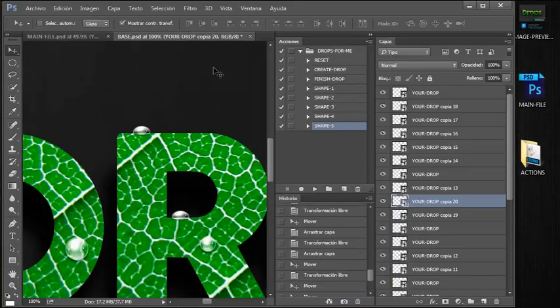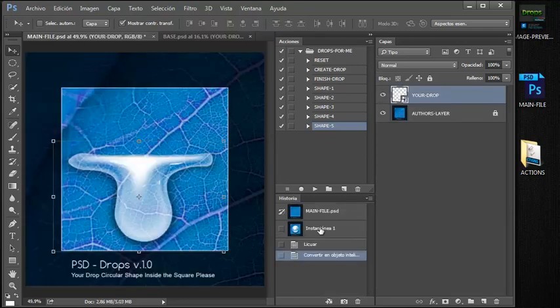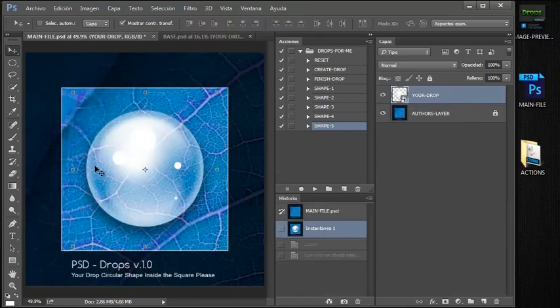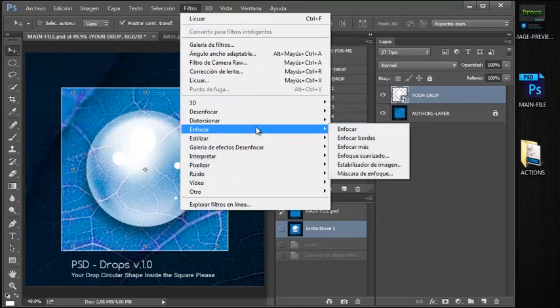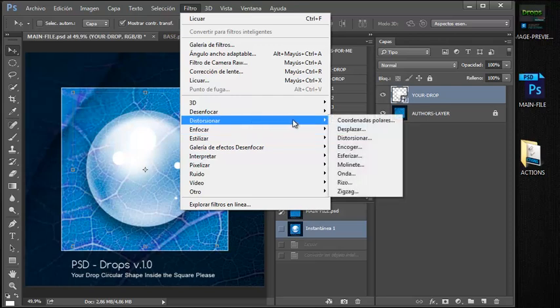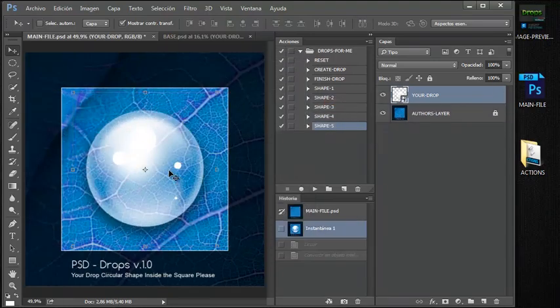And there is another thing, if you don't like the way the drop looks, for example, you can take this one and apply a Photoshop filter that we have here, whose name I think is distortion, and you can play with this and your bubble can change.